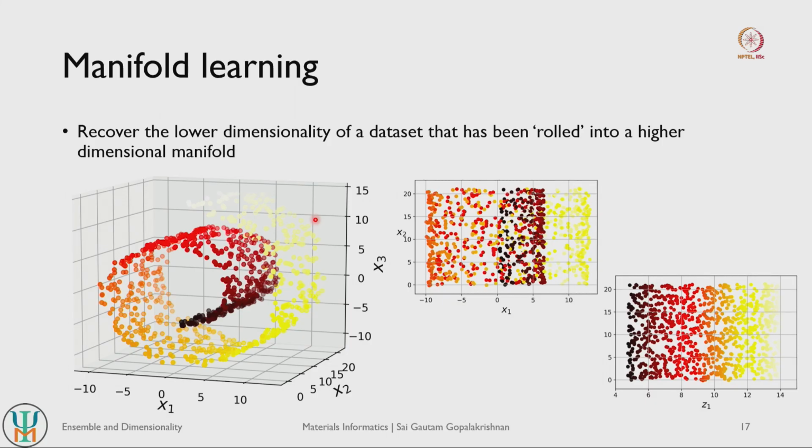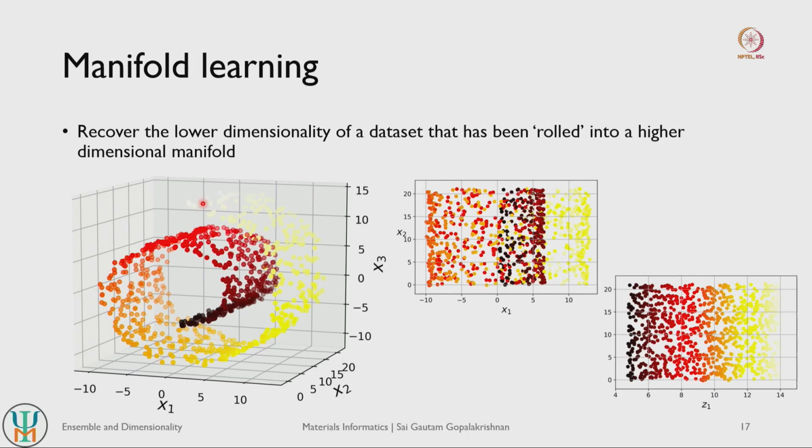A cylindrical object, a cylinder which has been wrapped, right. So you basically from a simpler 2-dimensional object, if you roll it, you get a more complicated 3-dimensional object, right. So the rolling process is easy, but the unrolling process is not straightforward. So let us say you were presented with this collection of data points, right. So yellow is one kind of data, orange is another kind of data, and then you have red and then brown and so on, right. Unrolling this is not a straightforward process, right, and the models that do manifold learning or try to learn these manifolds try to unroll this as efficiently as possible, right.